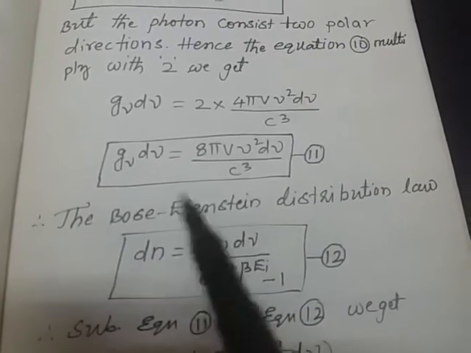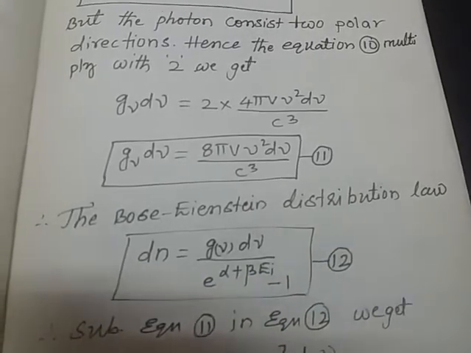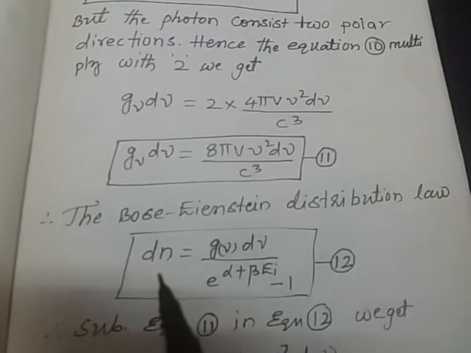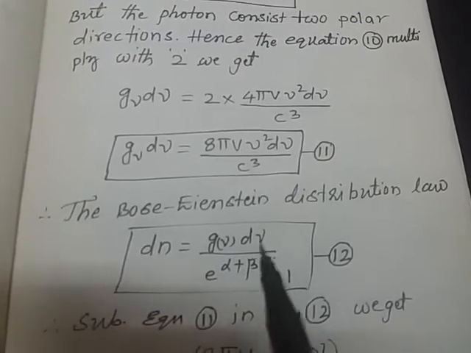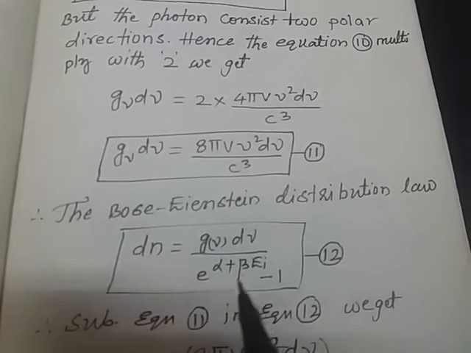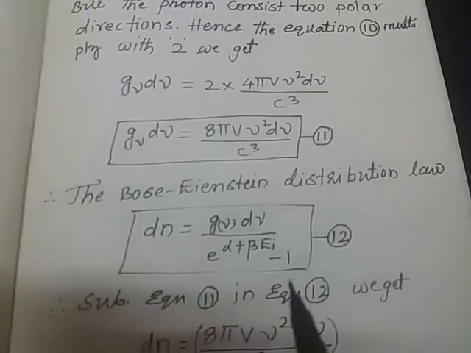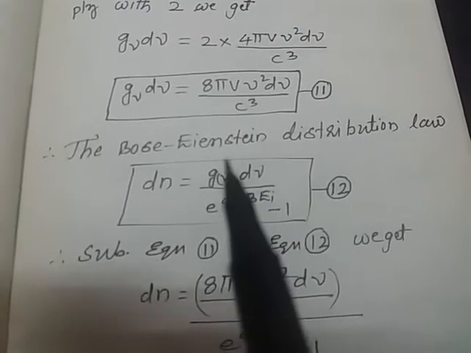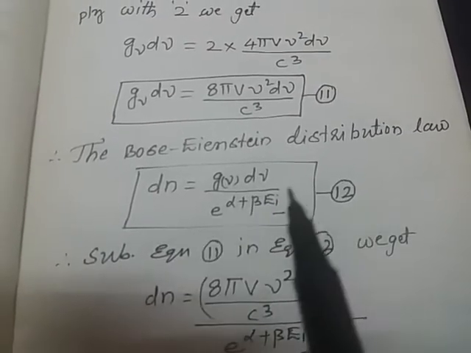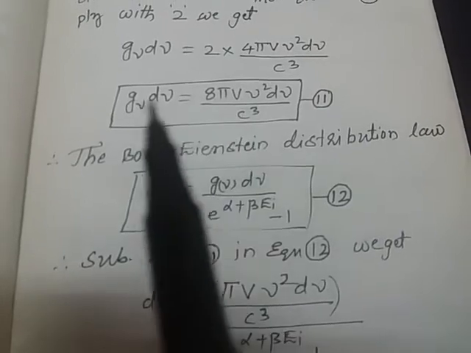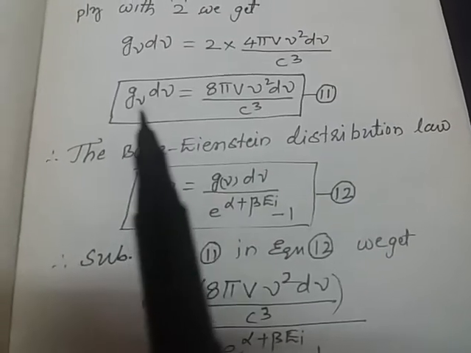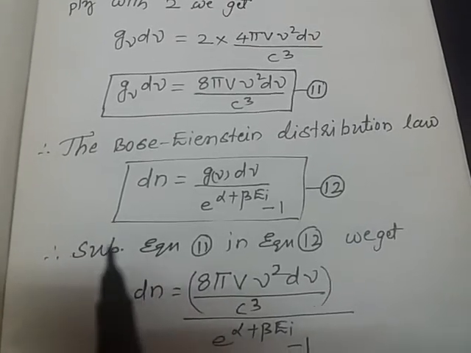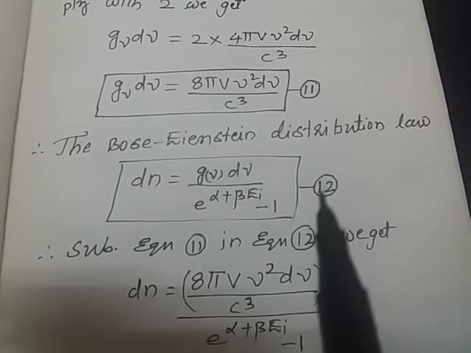According to the Bose-Einstein distribution law, dn equals g nu d nu by e to the power of alpha plus beta Ei minus 1. Here we had taken ni equal to gi by the same expression, but instead of gi we have taken g nu d nu. This is equation 12.